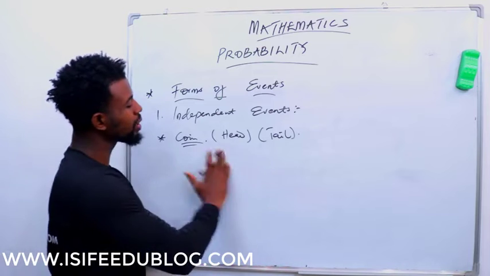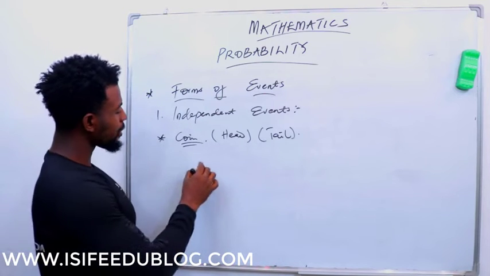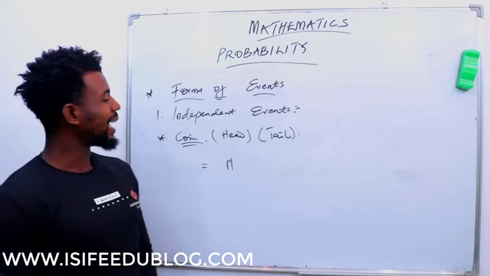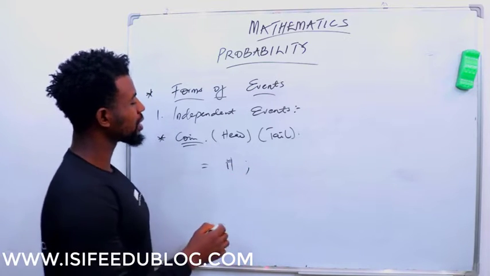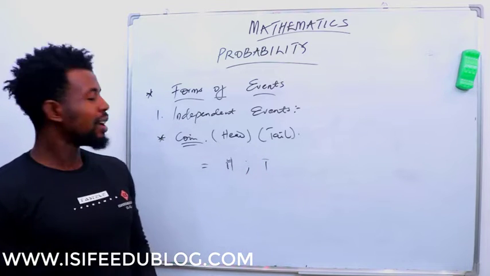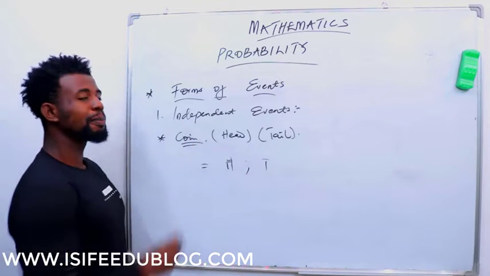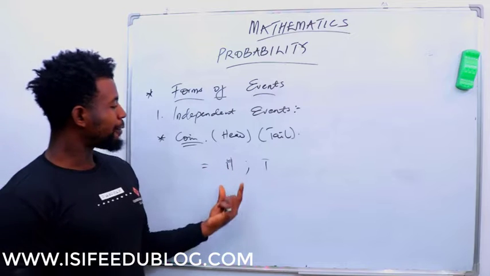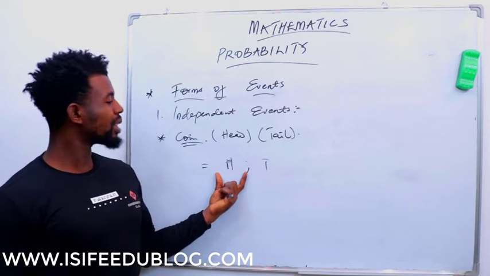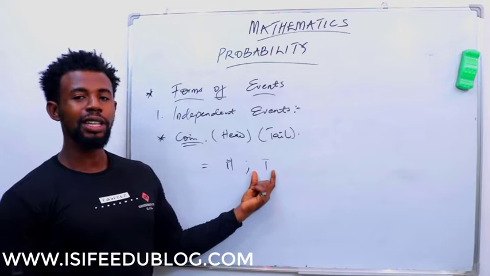If I should toss a coin for the first time and I get a head, and I toss again for the second time, I can get a tail or still a head. Now this independent event simply means that my first toss of the coin does not determine whether I will get a tail or a head in my second toss.